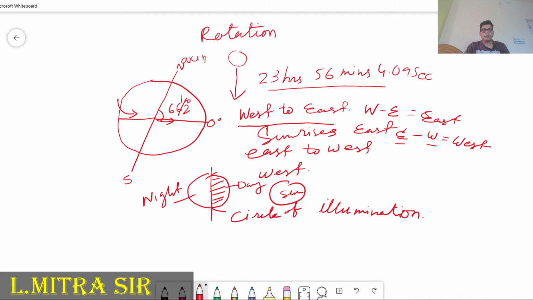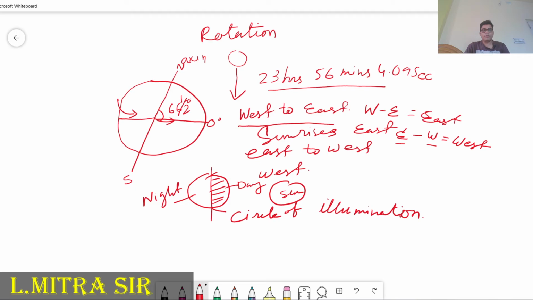Due to this force, in the northern hemisphere, wind... this is 0 degrees, which divides the Earth into two equal parts, the northern hemisphere and the southern hemisphere. In the northern hemisphere, wind is deflected to the right hand side, and in the southern hemisphere, wind is deflected to the left hand side. So these are the main results.